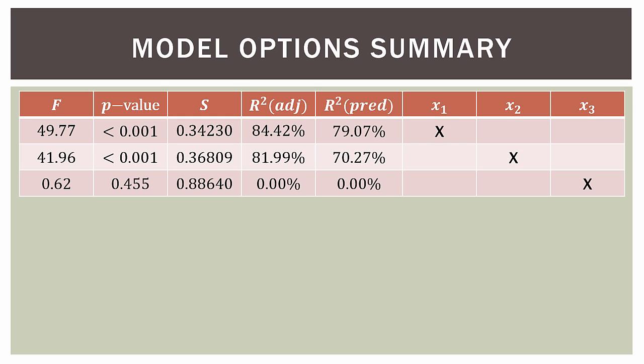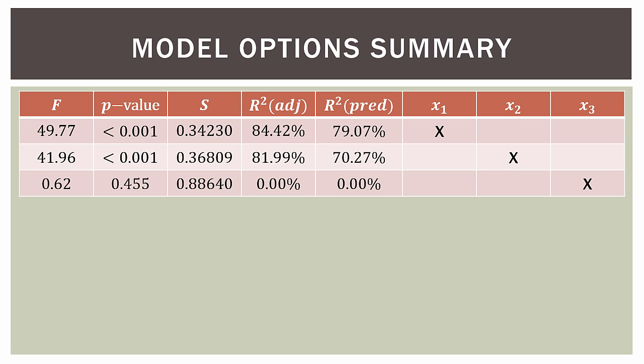Well, in the first case, in the top row, on average, our data points were 0.34230 hours away from the regression line. In the second case, they were 0.36809 hours away. So which model has data points that are more clustered around the regression line? The first one does, because its standard error of the regression is lower.